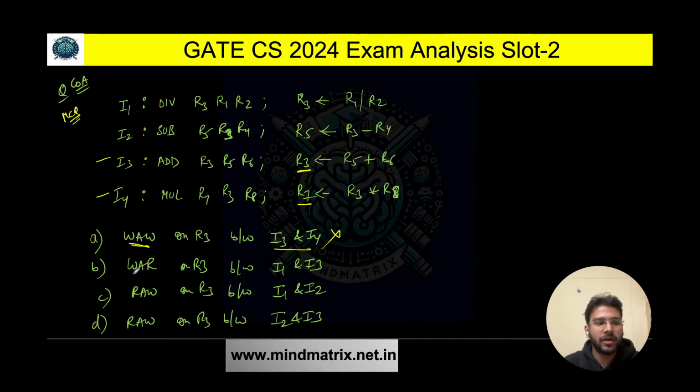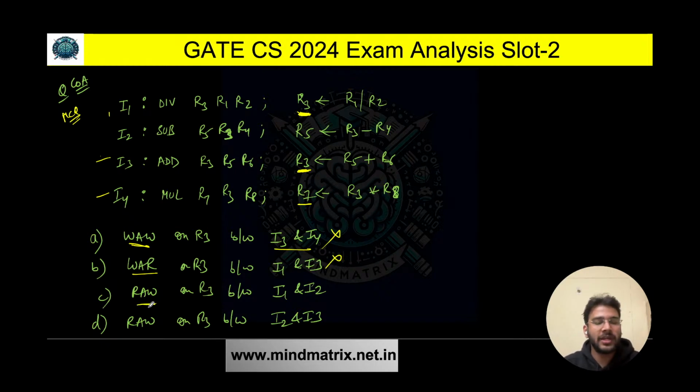What about the second option? Write after read between I1 and I3. So I1 and I3, write after read. So we have to check for R3. Here we are not having write after read. Again, we are writing into R3, and here also we are writing into R3, so it cannot be write after read. So this is also incorrect.